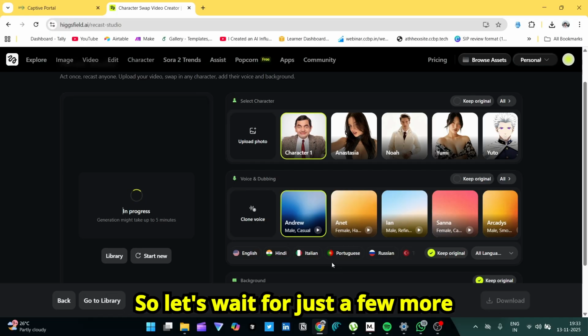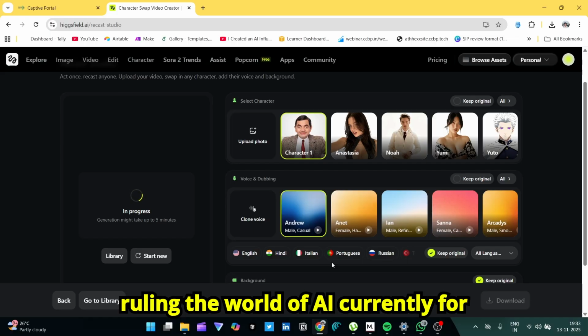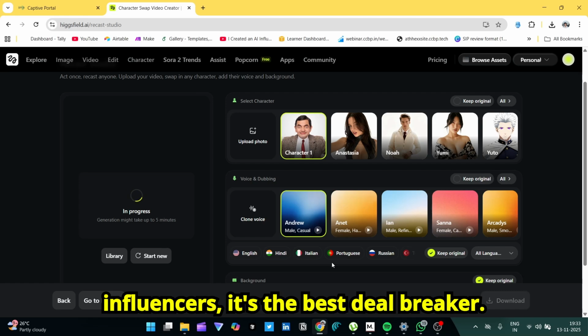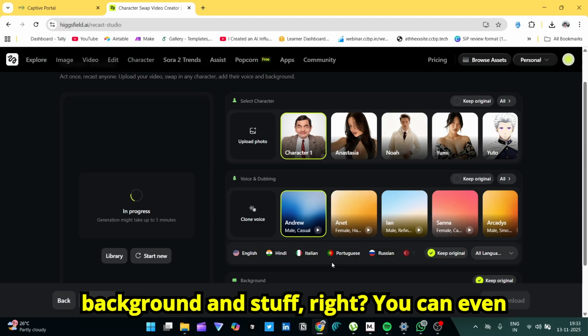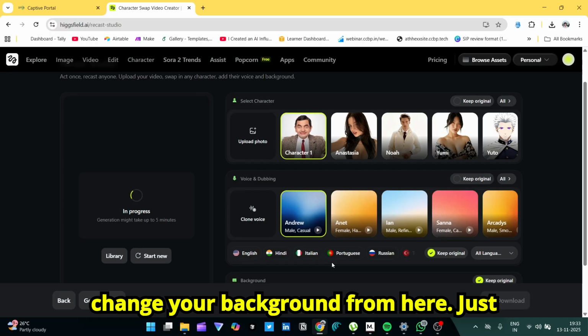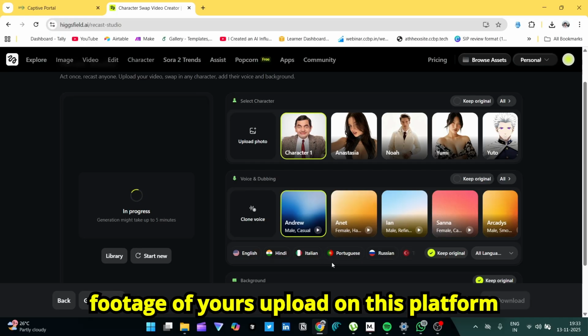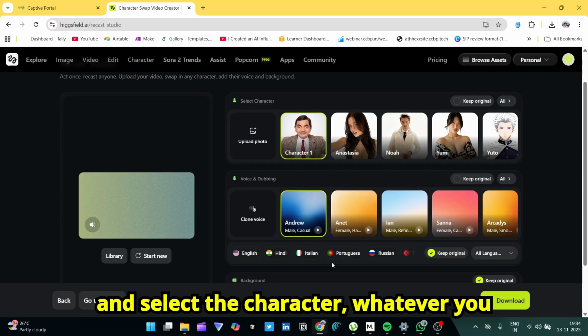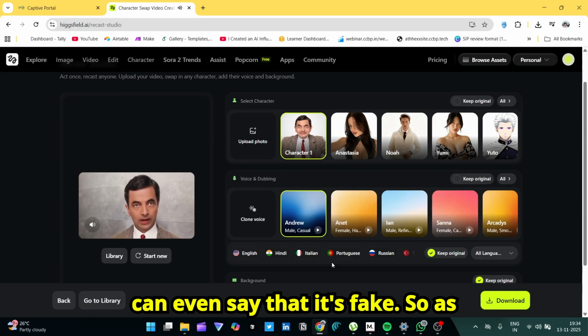So let's wait for just a few more moments, and trust me, this platform is ruling the world of AI currently. For influencers, it's the best deal breaker. You don't have to care about your background and stuff, right? You can even change your background from here. Just take out your camera, record raw footage of yourself, upload it on this platform, and select whatever character you wanna. No one can even judge, no one can even say that it's fake.